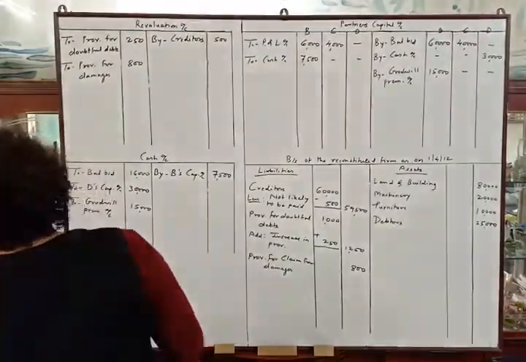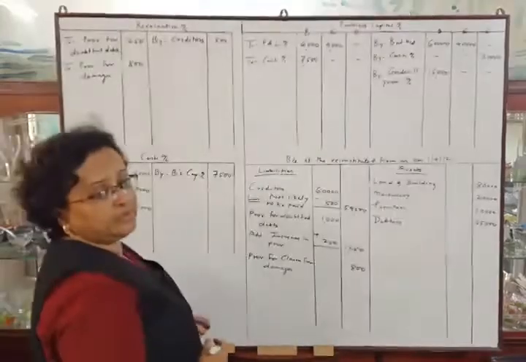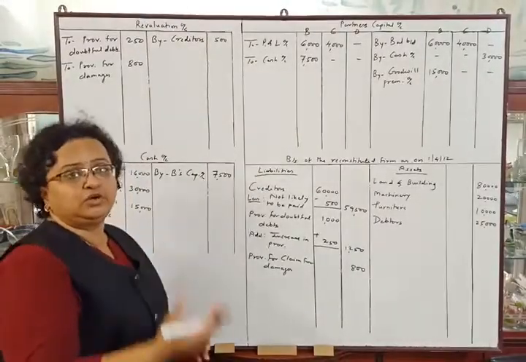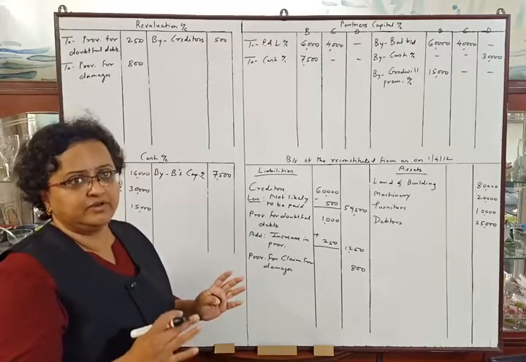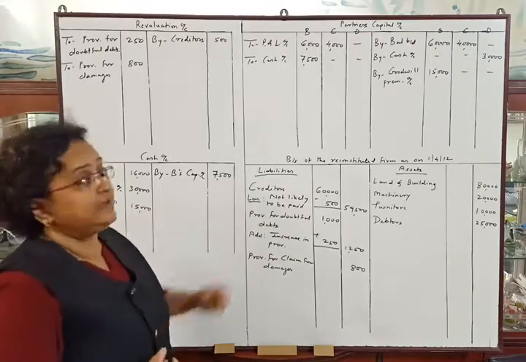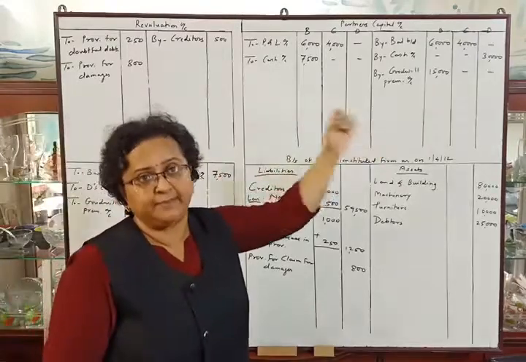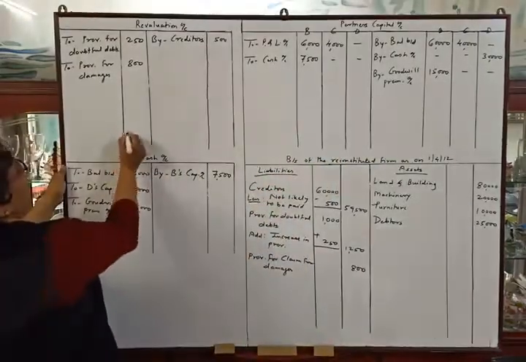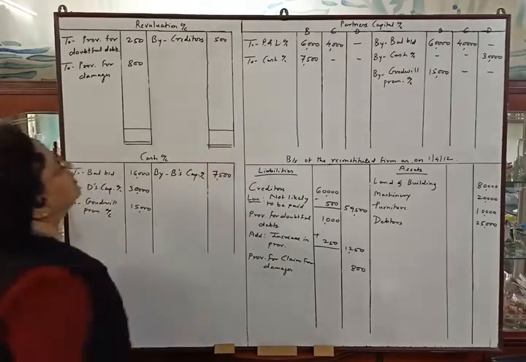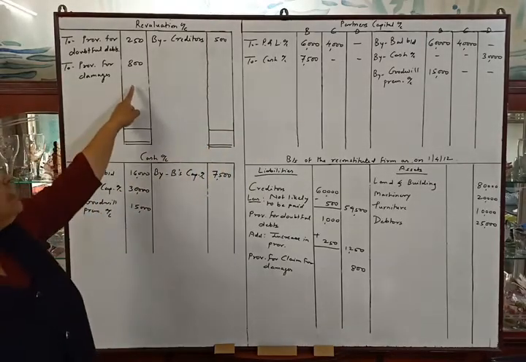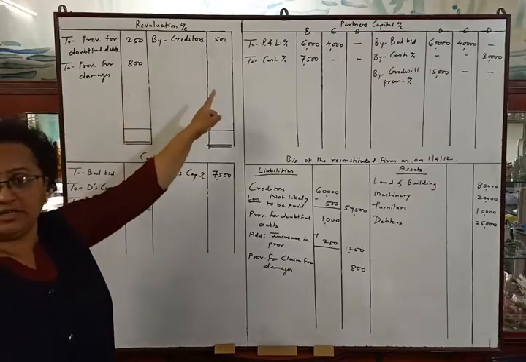Okay. This is the last adjustment. After the adjustment, they told us to make the adjustment of capital. We will make it afterwards while tallying the partners' capital account. Now we will tally revaluation account. Debit total is 1,050 and credit total is 500.